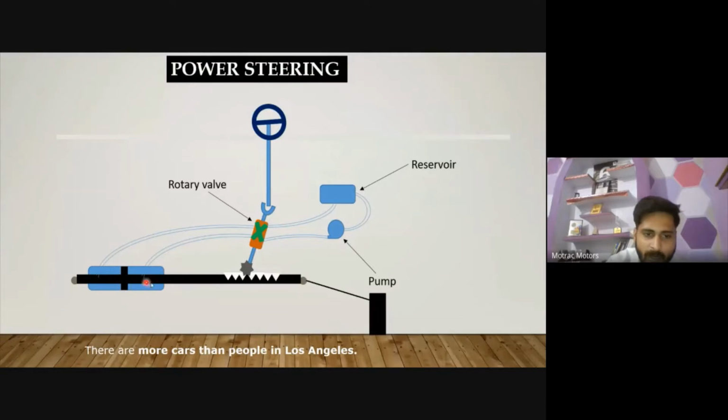So how is it helpful to your steering? I hope you understand it. Here the fluid will start to pressurize this plate, and because of this pump it will start to squeeze fluid from this compartment. Okay, so that is how power steering works.